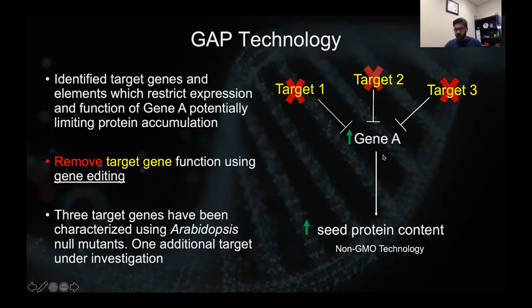So we are in discussion with some of the pulse companies to deploy this technology in their germplasm. We currently do not have a partner in the canola industry. We are definitely looking for some partners to work on this.